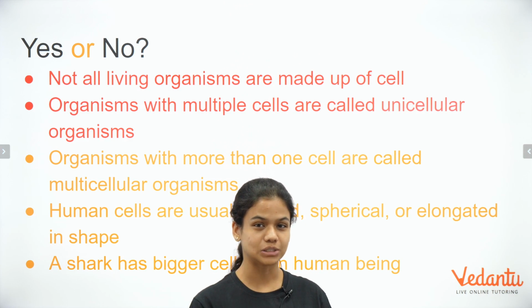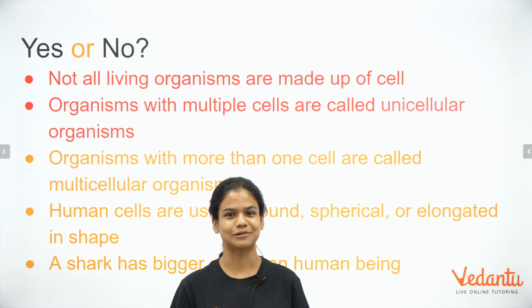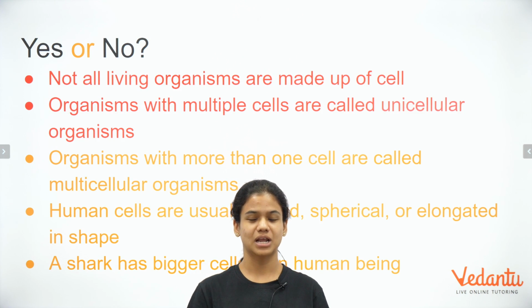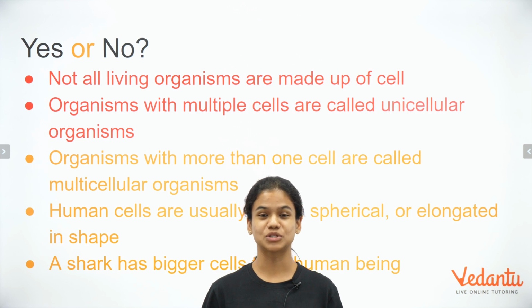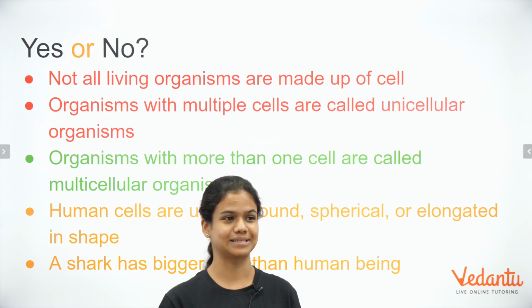Let's look at the third one together. Organisms with more than one cell are called multicellular organisms. Now, this one makes more sense, right? It's not just one cell that we're talking about, more than one cell. So it's a multicellular organism. Perfect. So this one is a yes.